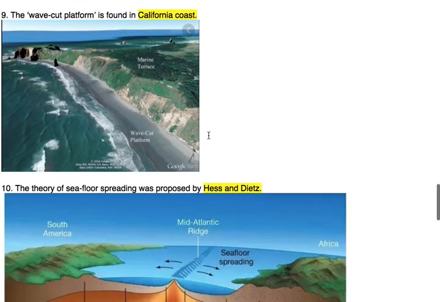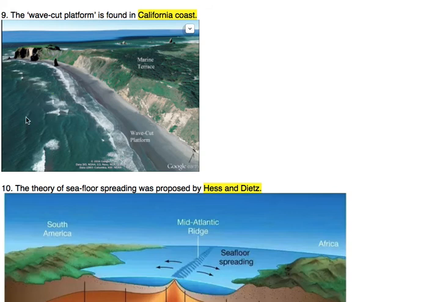Now the ninth topic: the wave cut platform is found in, there may be four options, the California coast. If we find the option California coast, it will be the answer. Now the wave cut platform, we can see in this image from the coastal area.